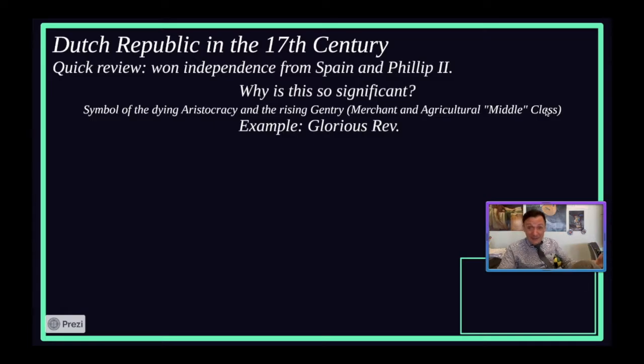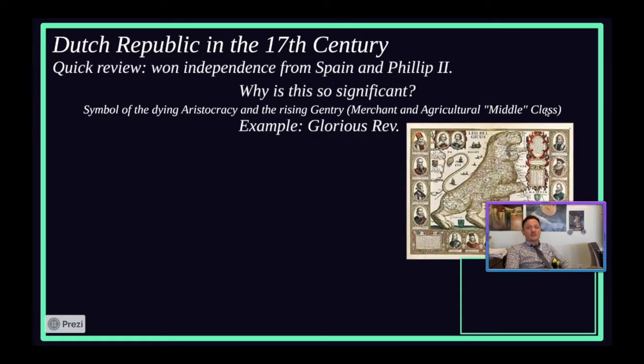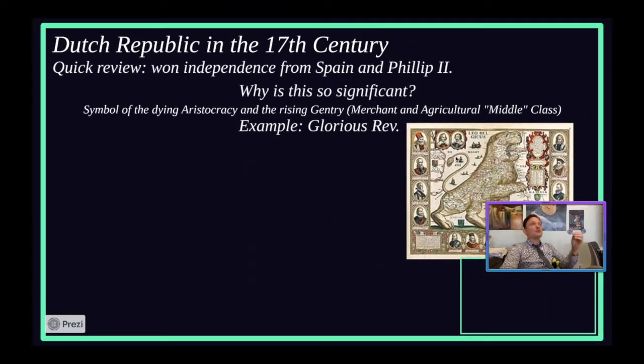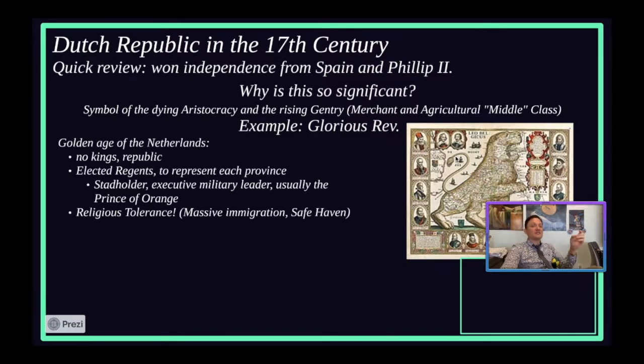And another example of this kind of rising gentry class is that of the Glorious Revolution, right? James was losing his effective ability to encourage aristocrats to support him, and the aristocrats no longer will support him because that merchant class is growing, right? So the thing about it is, it's going to help lead to the construction of the Netherlands, right? The Netherlands and their growth and their beauty and the beautifulness that is the Dutch society even to this day, right?